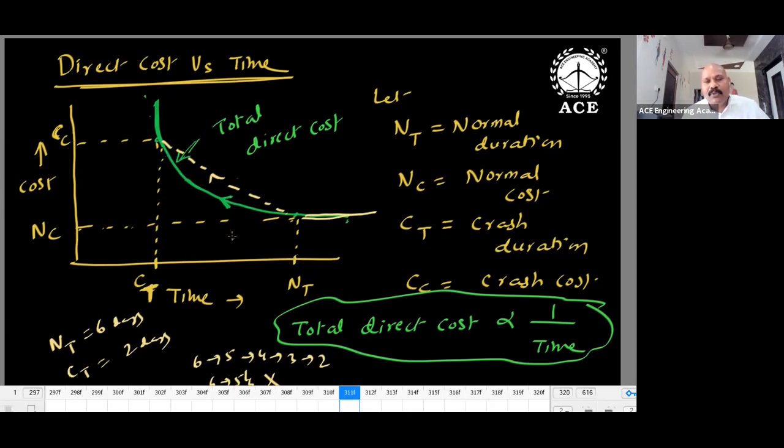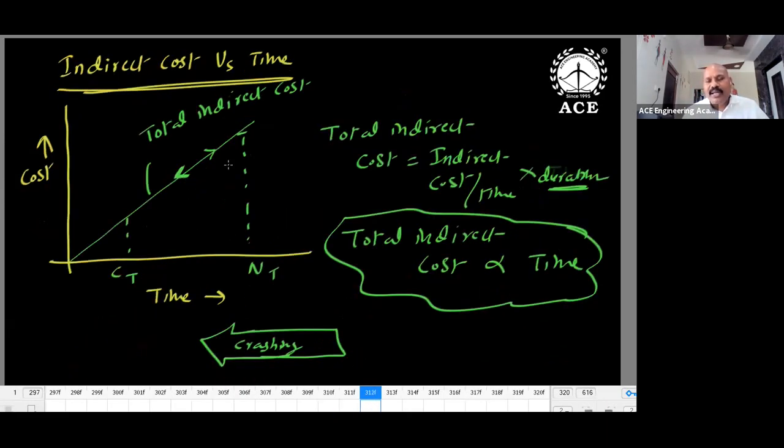When you crash the project, what will happen to cost? Indirect cost, if you see, always depends upon duration. So when you reduce the duration, indirect cost reduces. Rentals, rent charges, lease costs, temporary facilities, all depend upon project duration. Suppose you are doing the work for 1 year. You have to maintain all the facilities for 1 year. Suppose you complete the work in 6 months. You maintain all temporary facilities for 6 months only.